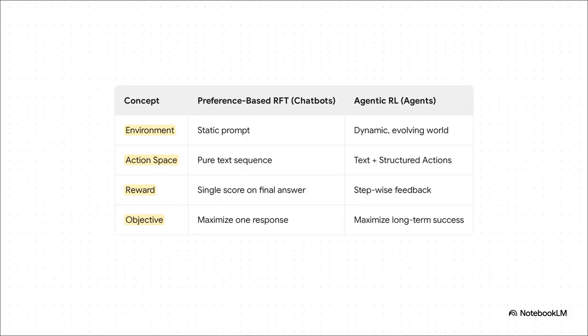In this chart, this really drills down into the nitty-gritty. Just look at the action space. A chatbot, it's stuck with just spitting out text. An agent, though, can do that, plus take real actions like using a piece of software. And then check out reward. A chatbot just gets a thumbs up or thumbs down on its final answer. An agent gets feedback every single step of the way. And that is absolutely essential for learning how to handle big, complicated tasks.